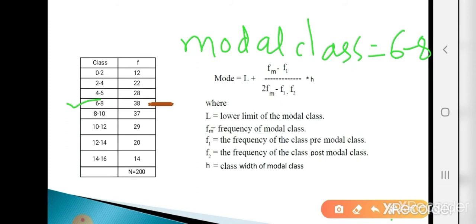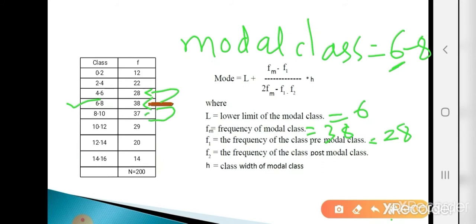First, see what L is. L is the lower limit of the modal class. What is the modal class? 6 to 8. So what is the lower limit of the modal class? 6. So the L value is 6. Now Fm. Fm is the frequency of the modal class. So what is the frequency of the modal class? 38. So Fm is 38. Now F1. What is F1? Frequency of the pre-modal class. What is the frequency of the pre-modal class? 28. So the F1 value is 28. Now F2. F2 is the frequency of the post-modal class.